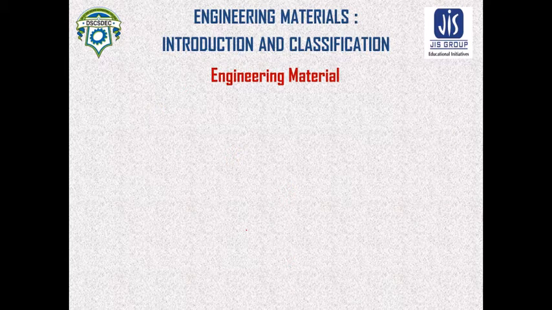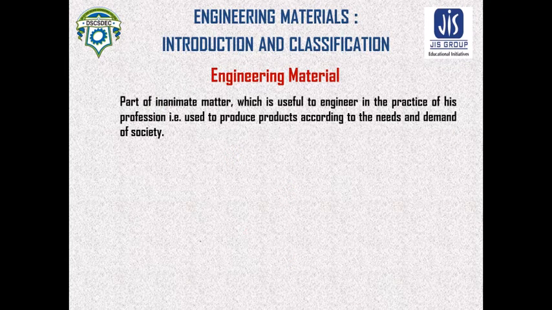So, what is engineering material? Engineering materials are part of inanimate matter, a part of matter which is useful to the engineer in the practice of his profession. That means they are used to produce products according to the needs or demands of the society. So needs or demands of the society is important.